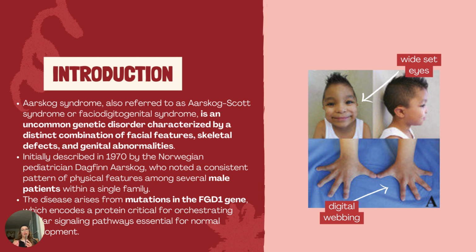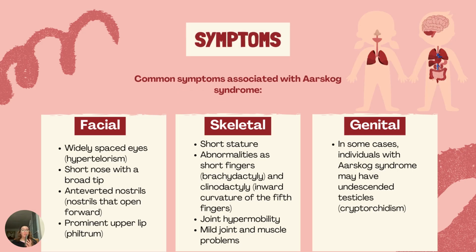The disease arises from mutations in a gene called the FGD1 gene, which we're going to define a bit further into the presentation. This gene encodes a protein that is critical for orchestrating cellular signaling pathways essential for normal development in male patients, or patients with an X chromosome. Before we go into X-linked recessive inheritance and the FGD1 gene, we're going to see the common symptoms associated with Aarskog.